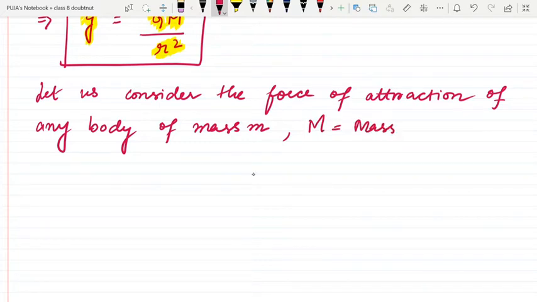Any body of mass m which is lying on or above the earth's surface is always attracted towards the center of the earth.